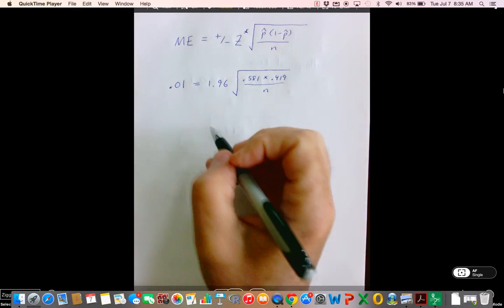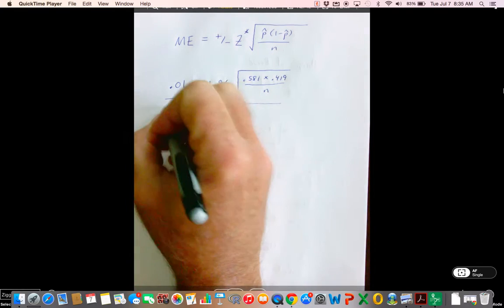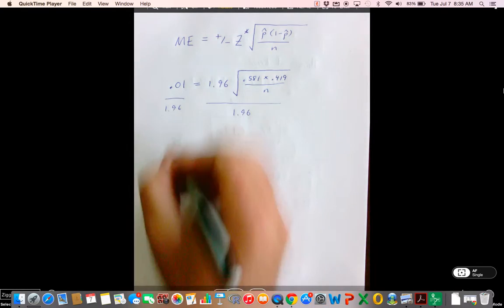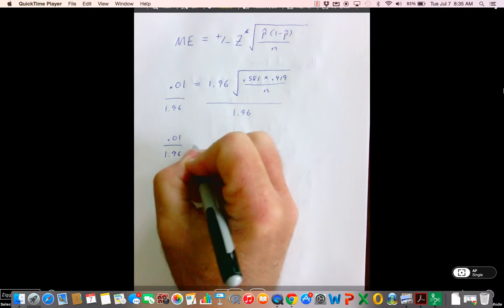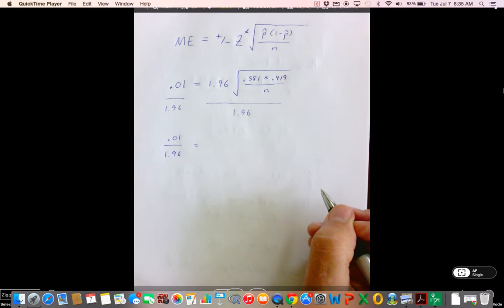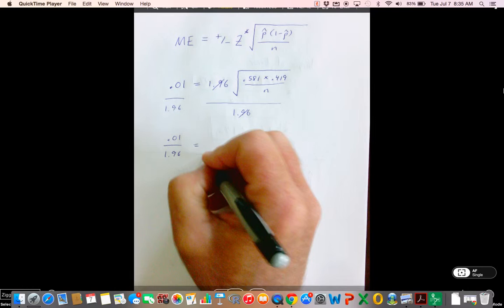All right, so the first thing I'd want to do is divide by 1.96. So on the left-hand side, I'm going to keep all this running. I know students hate that, but I want to keep this at 0.01 divided by 1.96. And of course, you know, these things are, as you guys like to say, cancel.